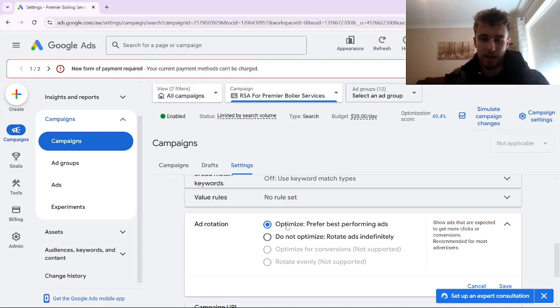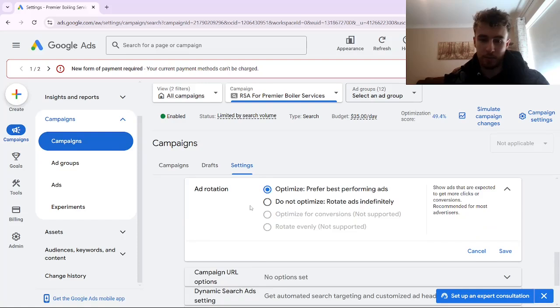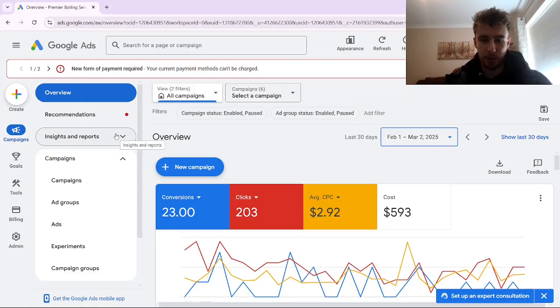And Google's AI is good at getting an idea of which of the three ads is going to perform best, based on the clicks you're getting from impressions, the conversions you get from the clicks, and so on. We'd rather have the ad that's most likely going to perform best be shown. So having our ad rotation set to optimize is something I like using Google's AI for.